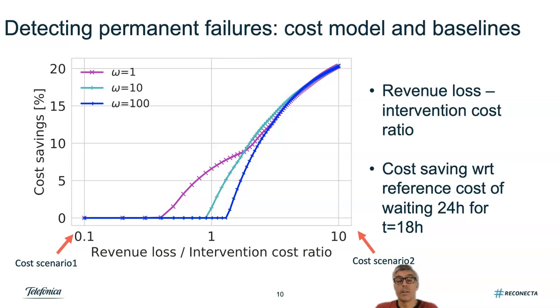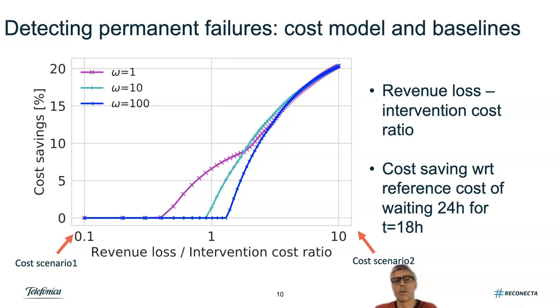Therefore, we vary the ratio between the revenue loss and intervention cost, and we plot here the cost savings provided by our model with respect to the baseline scenario. We also plot different values of the compensation parameter. First, we observe that if the ratio is lower than 0.4, there is no point in using the model, because there is no gain with respect to the baseline scenario. From that on, we see that the cost saving increases and can reach up to 20% when the ratio between the revenue loss and the intervention cost is 10.